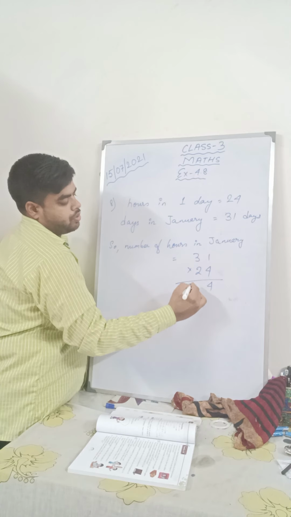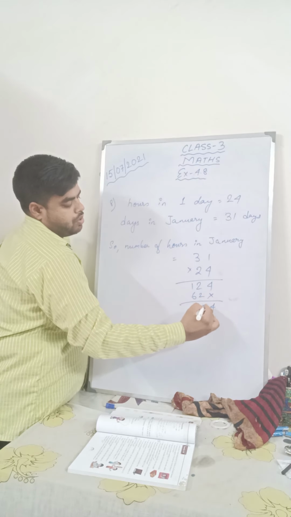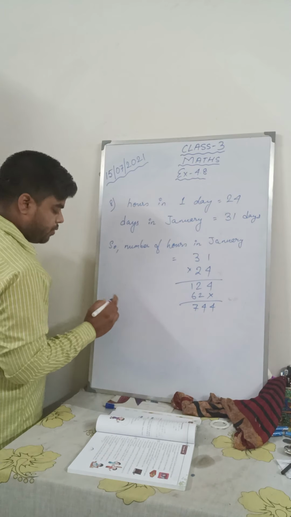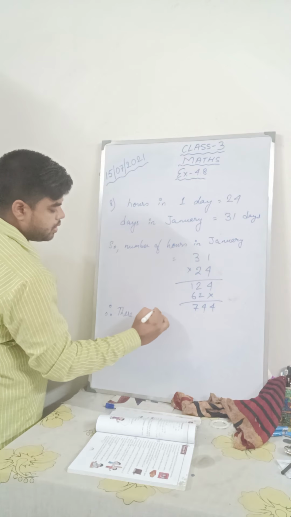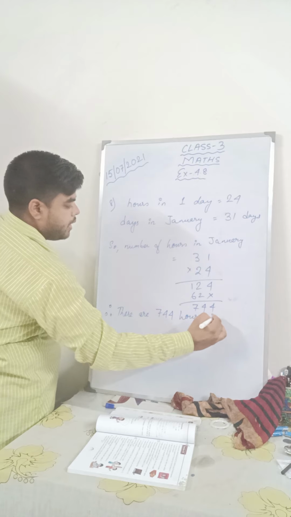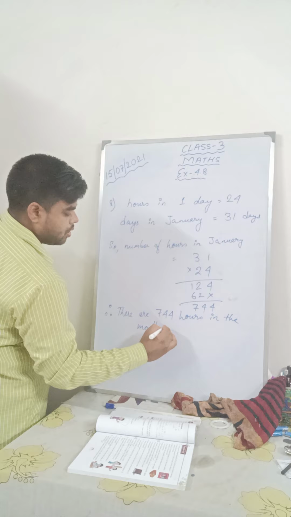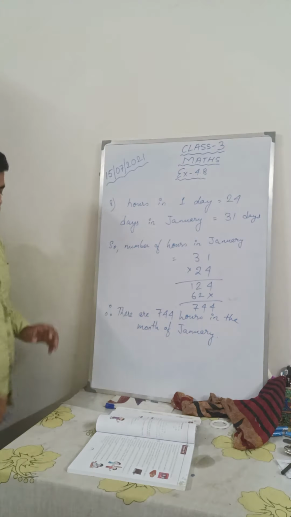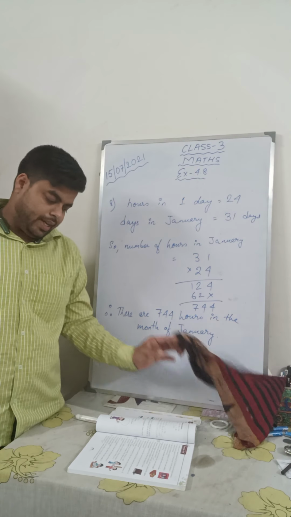4 ones are 4, 4 threes are 12, 2 ones are 2, 2 threes are 6. Now 4, 4, 7. So in the month of January there are 744 hours. Therefore, there are 744 hours in the month of January. So I hope all of you have understood. Please copy this down so that we can move to the next question.